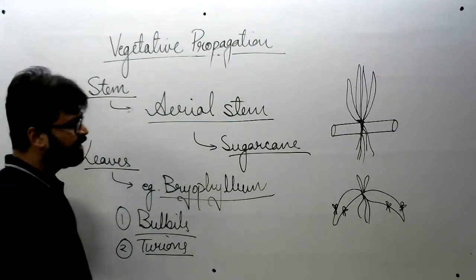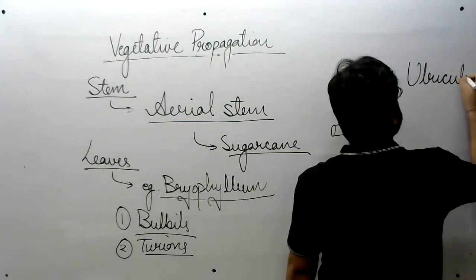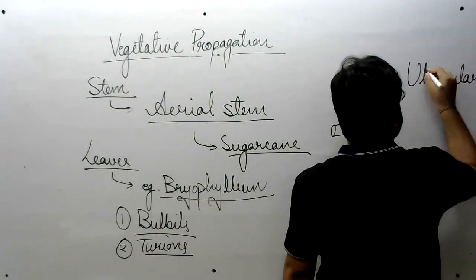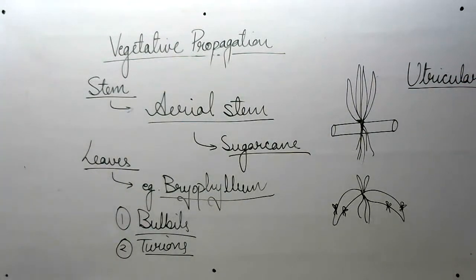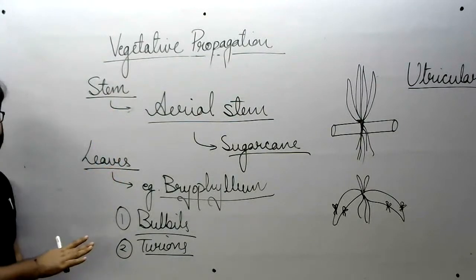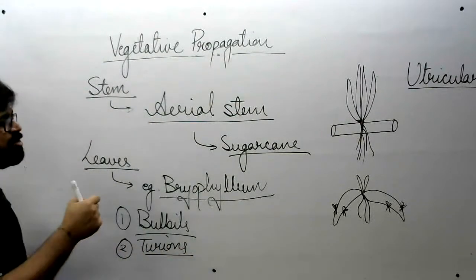Utricularia. All of you have heard about this. Utricularia, in which turions are formed. Yes, another example, correct, Pratima, Potamogeton. Okay, these two are the plants in which turions are formed. All right, so that finishes your natural vegetative propagation in which no human involvement was there. Okay, ये naturally होता है.